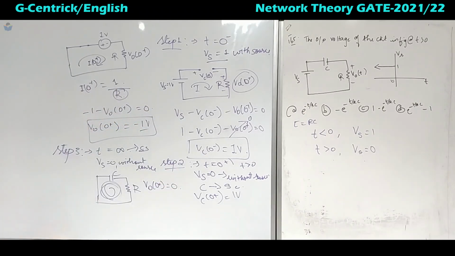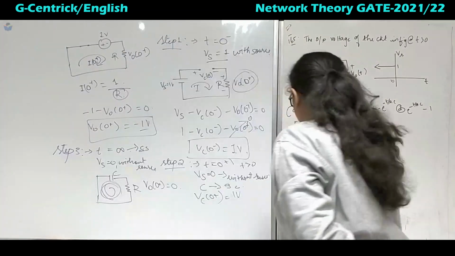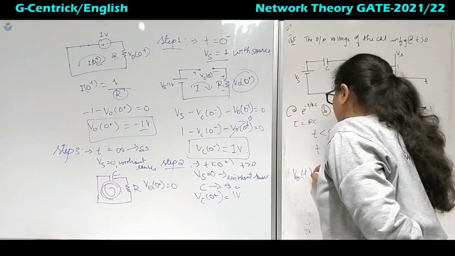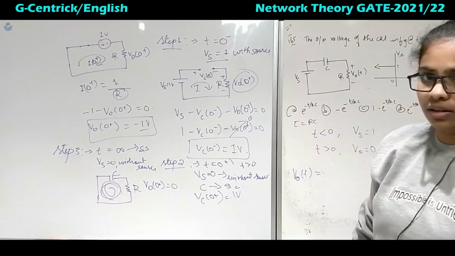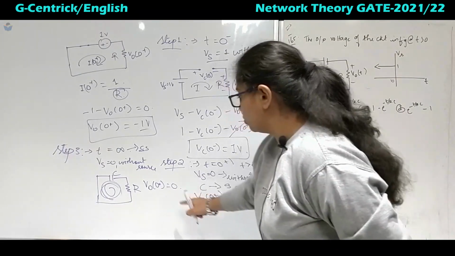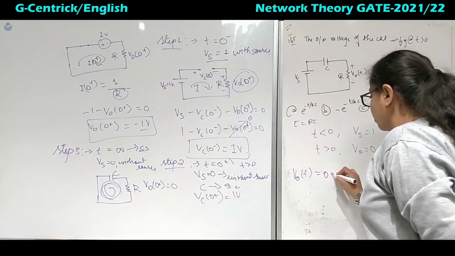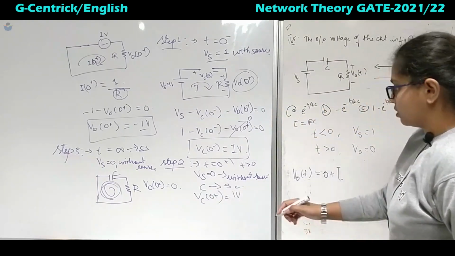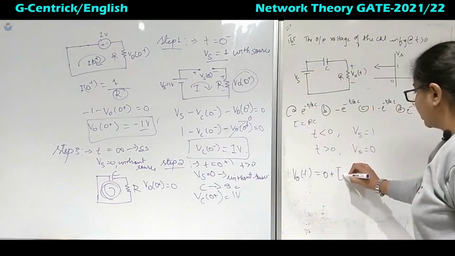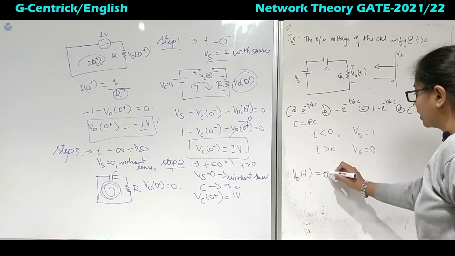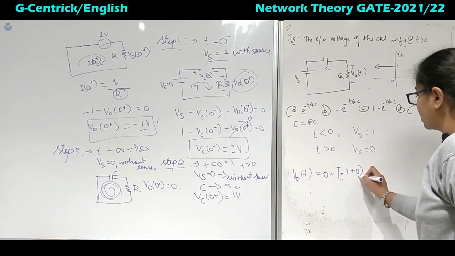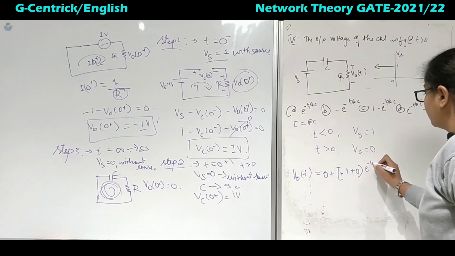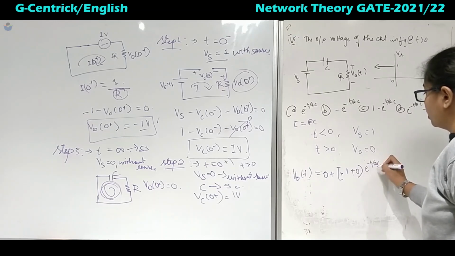Now we can directly find the generalized equation, that is V naught of t, the final value plus initial value, that is minus 1 volt, minus the final value again, multiplied by e power minus t by tau, that is RC.